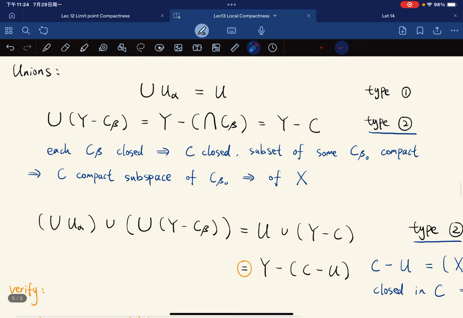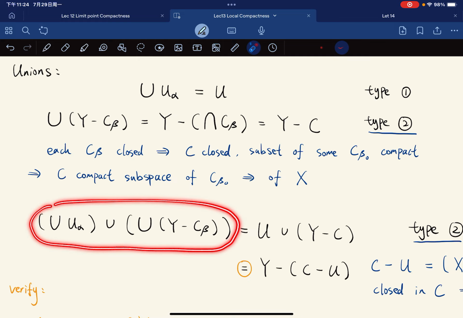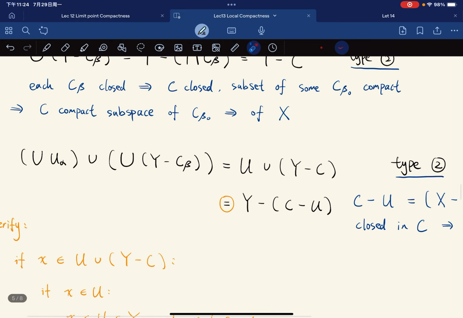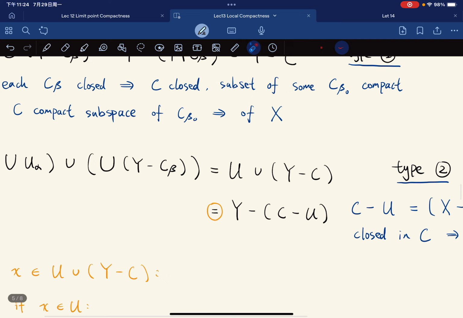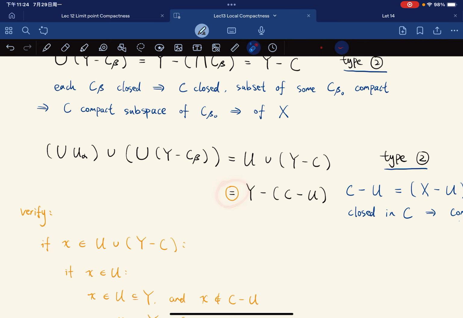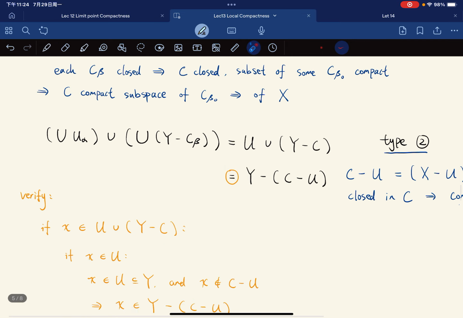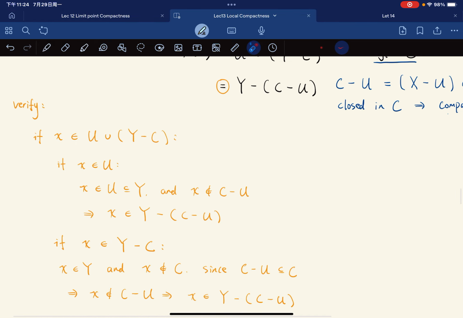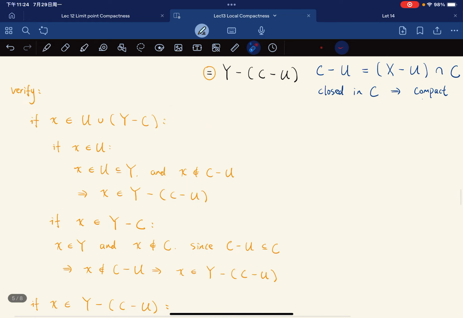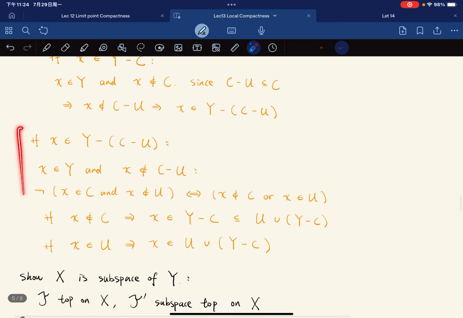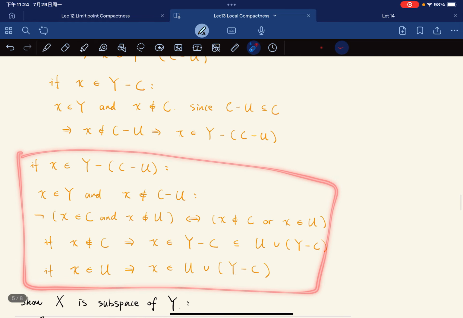And the mixed unions. Well, this is going to be equal to U union, this is Y minus C, and this is really equal to Y minus C minus U, and this is the verification of here. Okay, it is really long. It's like doing logic homework, right?